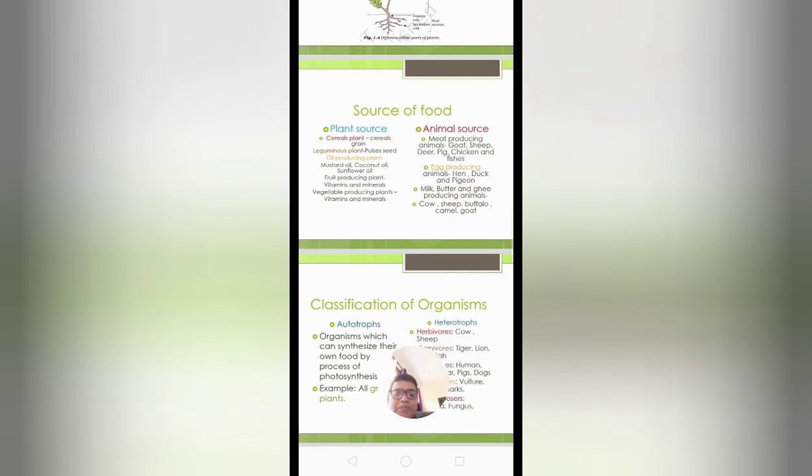So you have to prepare the project and try to know the terminology of this chapter. I have told you what project you have to prepare. A sprouting of seed, you know the importance of sprouting. Germination of the seed, you know the importance of germination and the process of germination. Changes that occur during germination, and prepare a list of different food dishes of different states of India, and complete your exercise and submit it as homework.